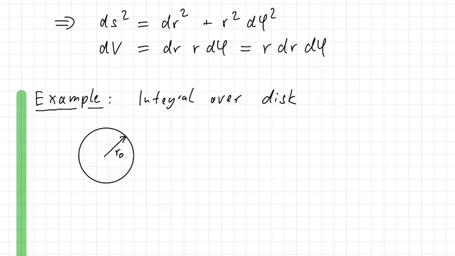It's also possible to calculate this integral in Cartesian coordinates, but it's just more cumbersome because we're not taking advantage of the symmetry of the object that we have. So that is the generic advice: always choose the coordinate system in which what you want to do is the easiest. And typically it means adapting to the symmetry of whatever you want to describe. A circle is just easiest described in polar coordinates.